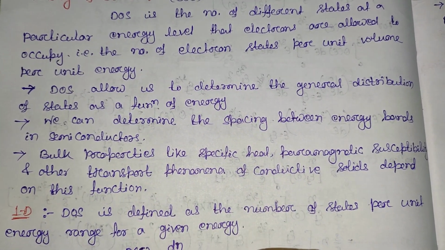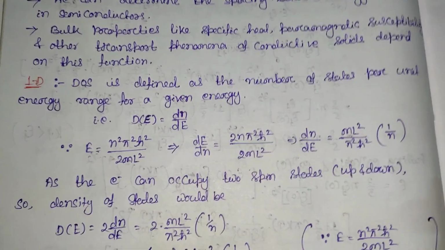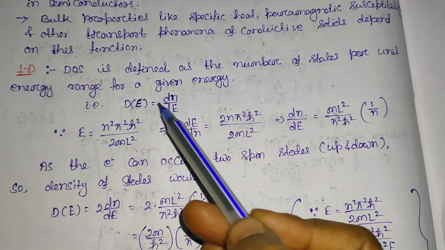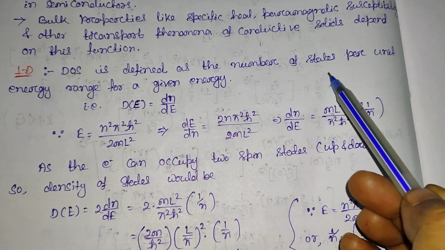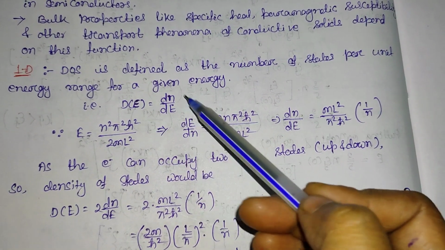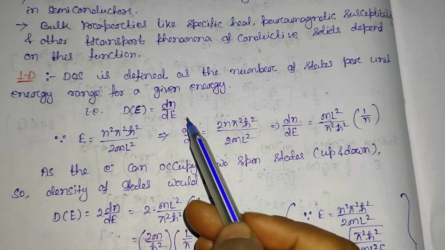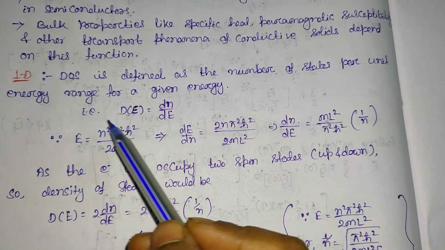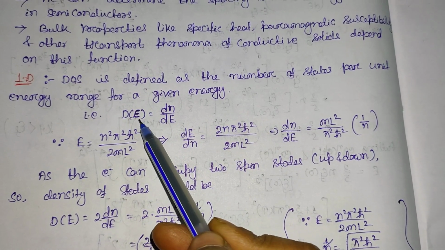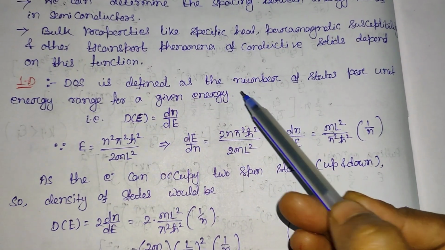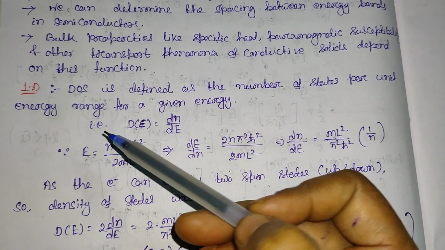Now we will see the density of state in the one dimensional case. In one dimension, it is defined as the number of states per unit range for a given energy. It is dN by dE. This density of state is denoted by D of E. This is a function of energy, and it is defined as the number of states per unit range.